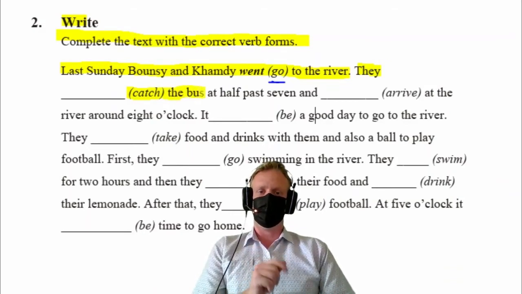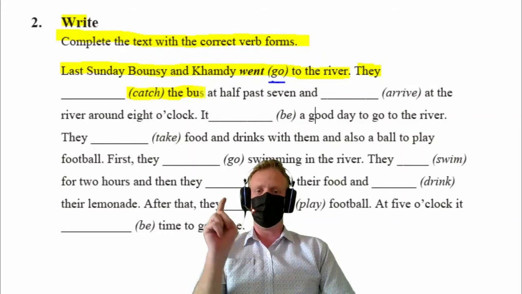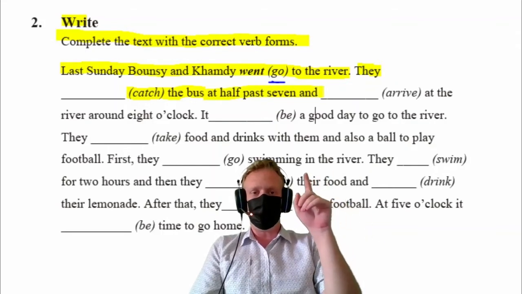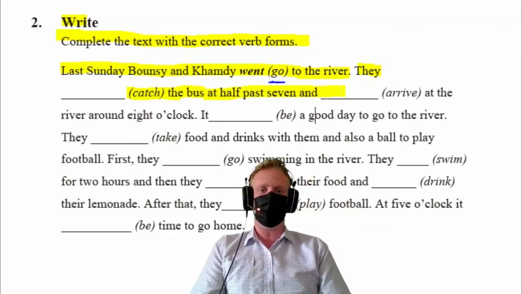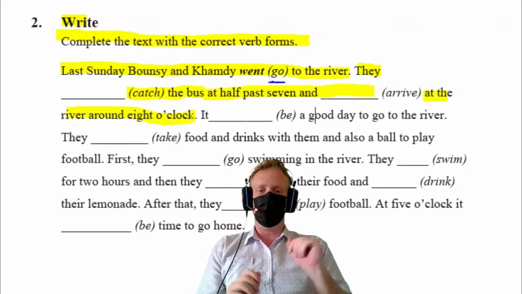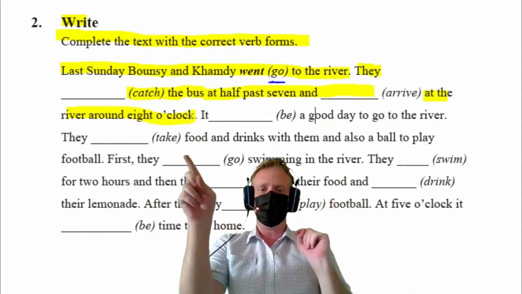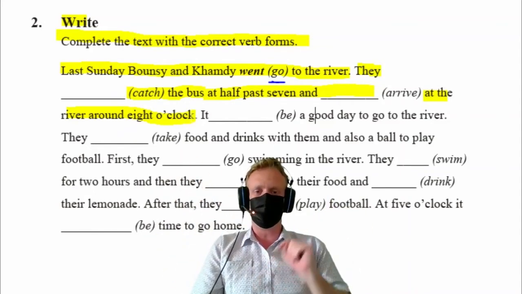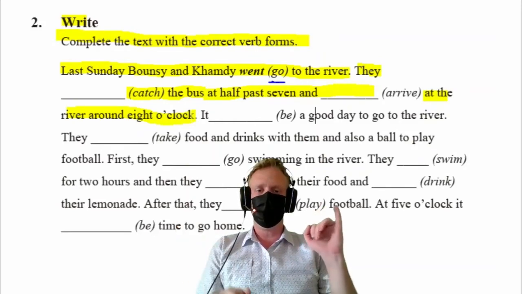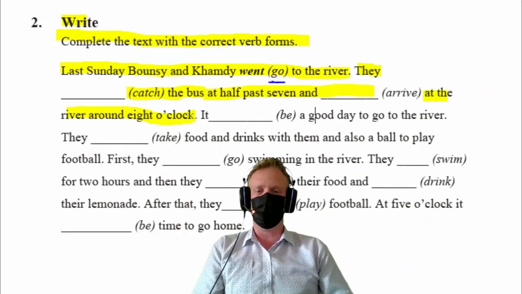past tense, verb V2, they caught the bus at 7:30 and arrived, ed, at the river around 8 o'clock. So they want you to change these words into past tense. The irregular verbs and regular verbs change to the past tense.